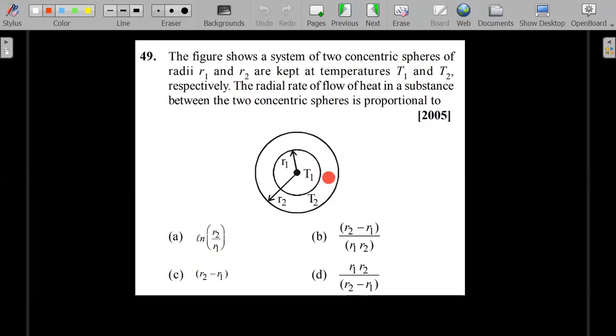So the heat is going to flow radially outward this time, not along the axis like in the previous problem. The radial rate of heat flow in a substance between the two concentric spheres is proportional to which of these terms? Proportional to. So he doesn't want the entire calculation. Which of these terms will appear in the final integration? Okay, so I hope you have given it a try. Let's move forward.